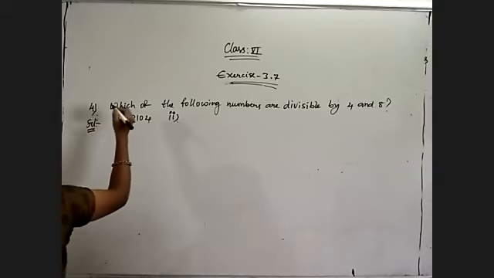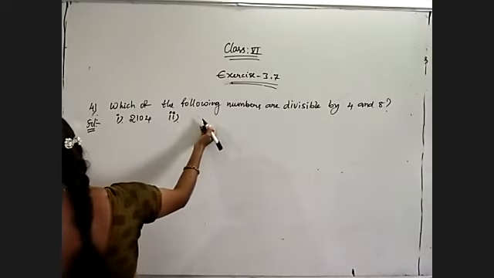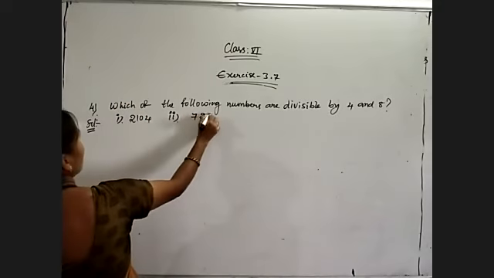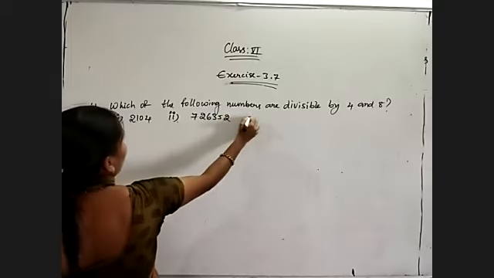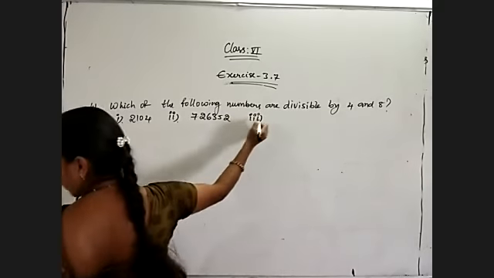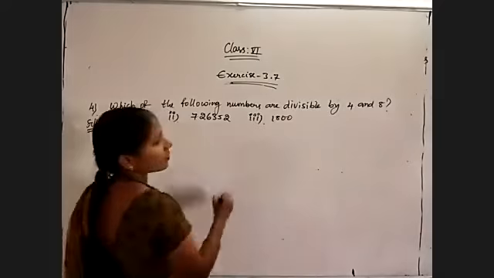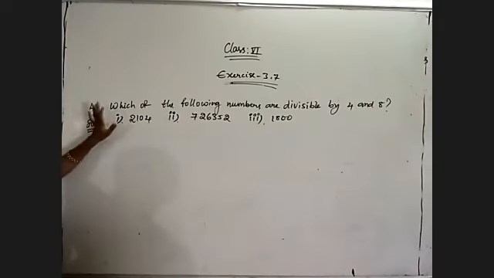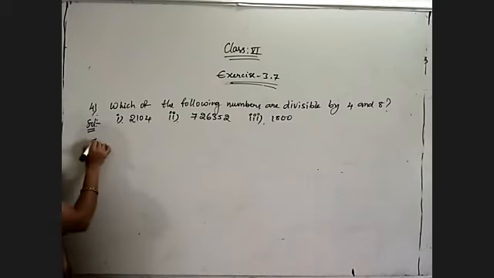The second is 7,26,352. And my third is 1800. These are the three numbers, and they are asking us to check whether these numbers are divisible by 4 as well as 8. So the first number,